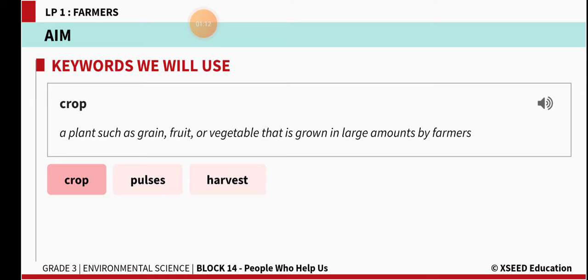The first one is crop. Crop means a plant such as grain, fruit or vegetable that is grown in large amounts by farmers. Crop. A plant such as grain, fruit, or vegetable that is grown in large amounts by farmers.